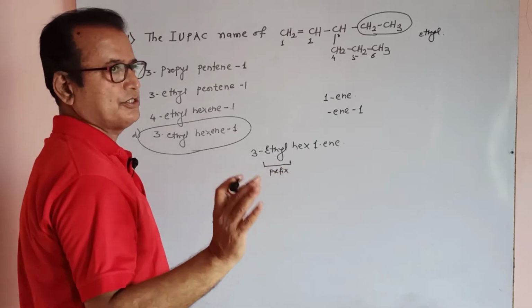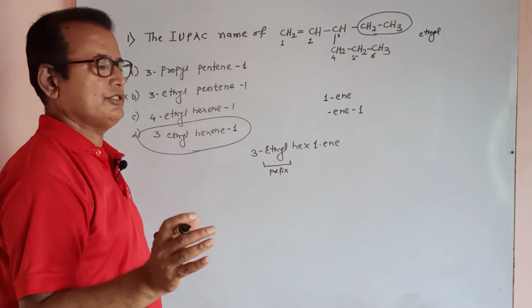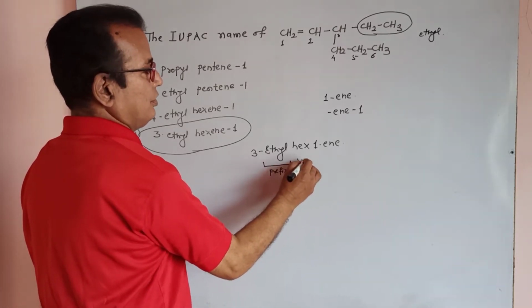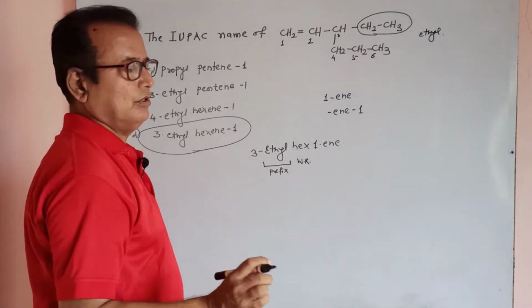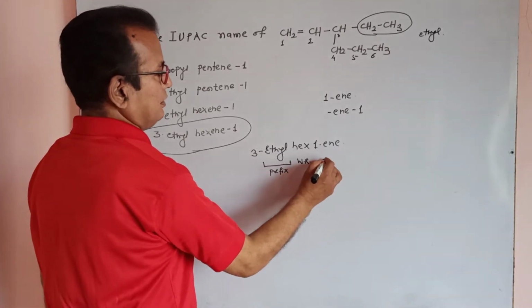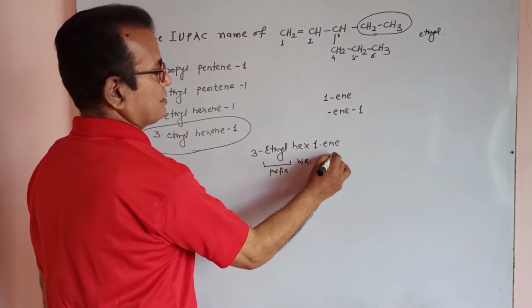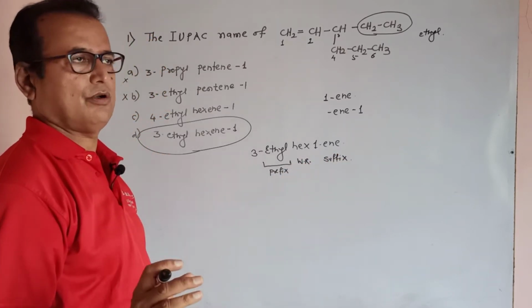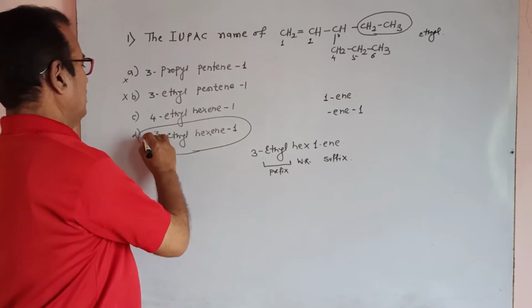The branch or chain which is connected to the main chain is the prefix. It is a word root, and it is a suffix. By the combination of such rules, the answer is this.